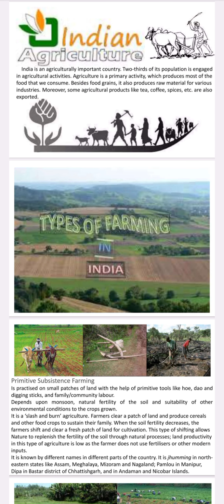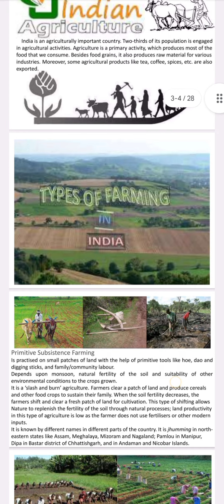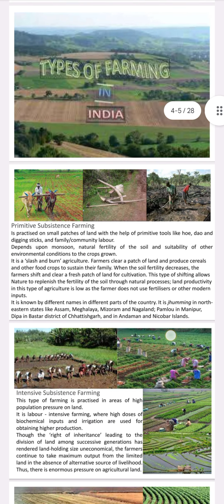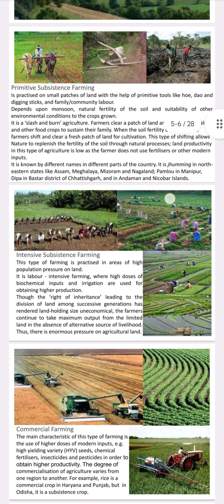Moreover, some agricultural products like tea, coffee, spices, etc. are also exported. Types of farming in India. Primitive subsistence farming. It is practiced on small patches of land with the help of primitive tools like hoe, dao, and digging sticks, and family and community labor. It depends upon monsoon, natural fertility of soil, and suitability of other environmental conditions to the crops grown.